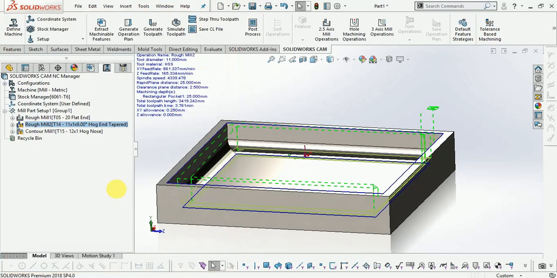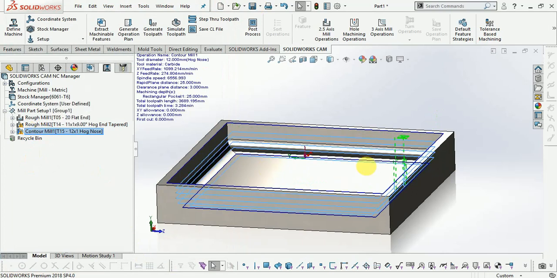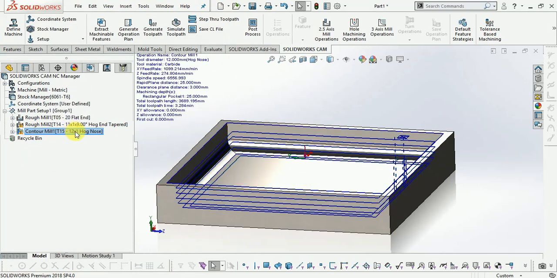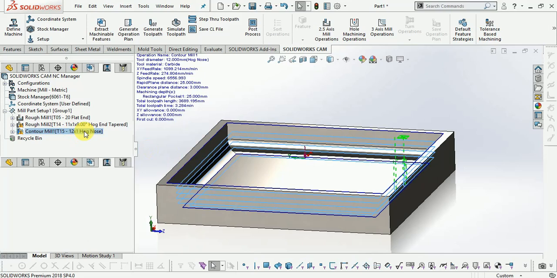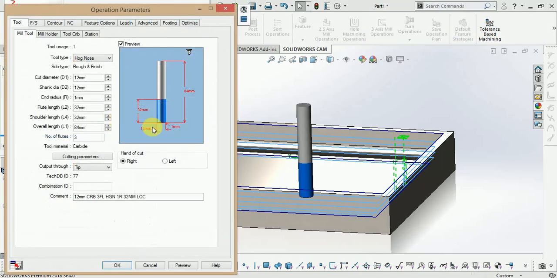Now third operation is contour, to run in this one, which is a bull nose. Here 1 mm radius is provided.